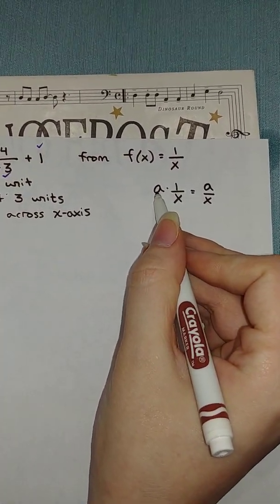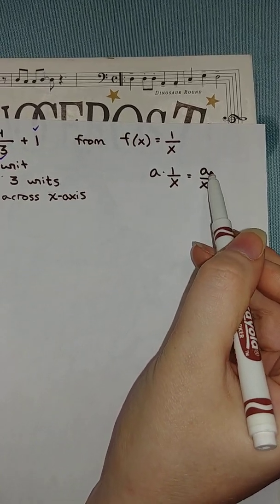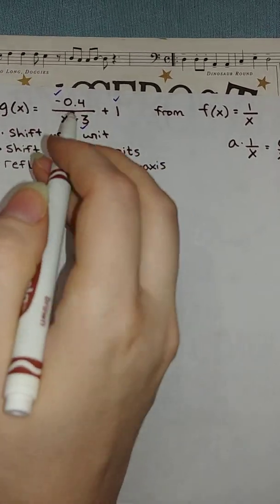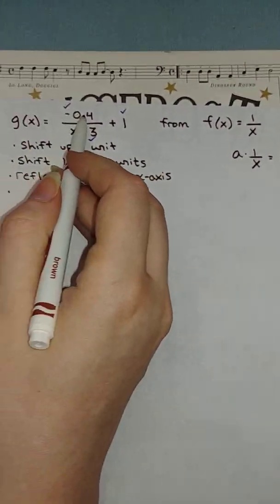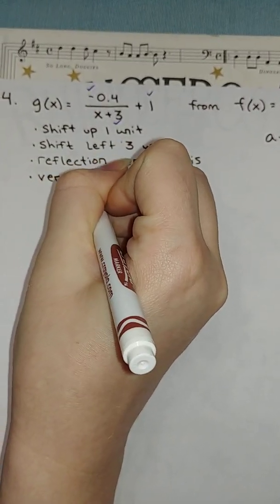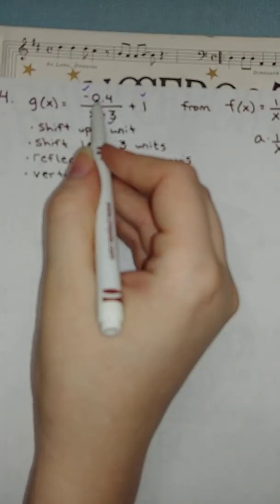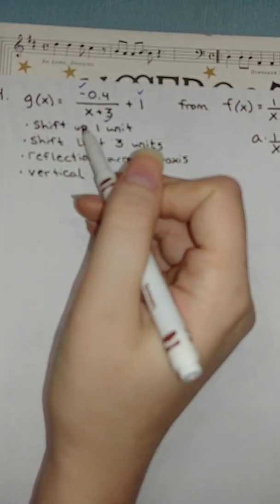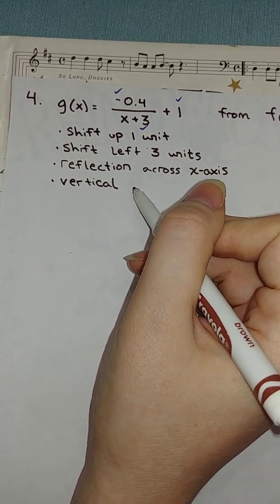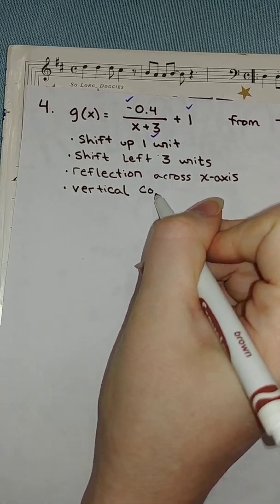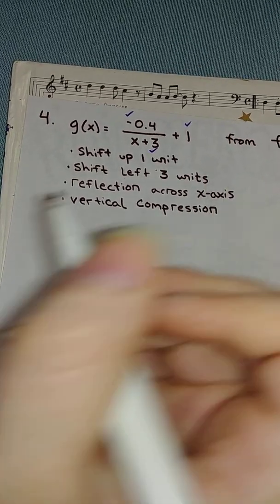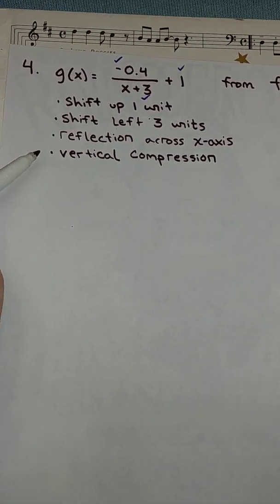So, multiplication out front ends up being in the numerator on top. So this is multiplication outside the function when it's on top. And that is vertical. And this is 0.4. Is that more or less than 1? Yeah, that is less. So if a is less than 1, that is a compression. All right.